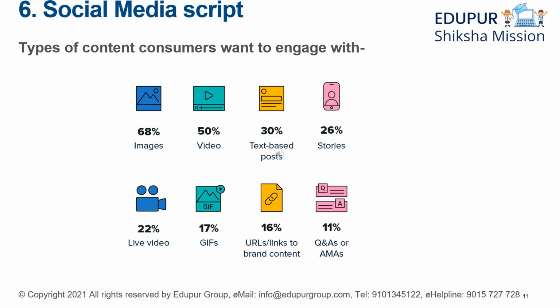So these are things, as you have understood, like if you're posting something on Instagram, people usually like it. Why? Because those are basically images, or let's say videos, because mostly the higher percentage is in images and videos. And then comes a text-based post, which you can share on your Facebook or Twitter. And then 26% stories, which have also become a very integral part of our social media life. So by paying attention to these percentages, we get an idea of the types of content our consumers want to engage with.